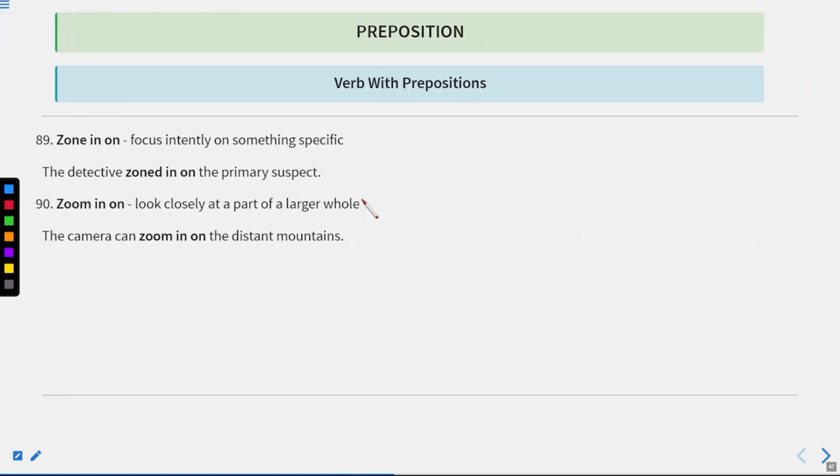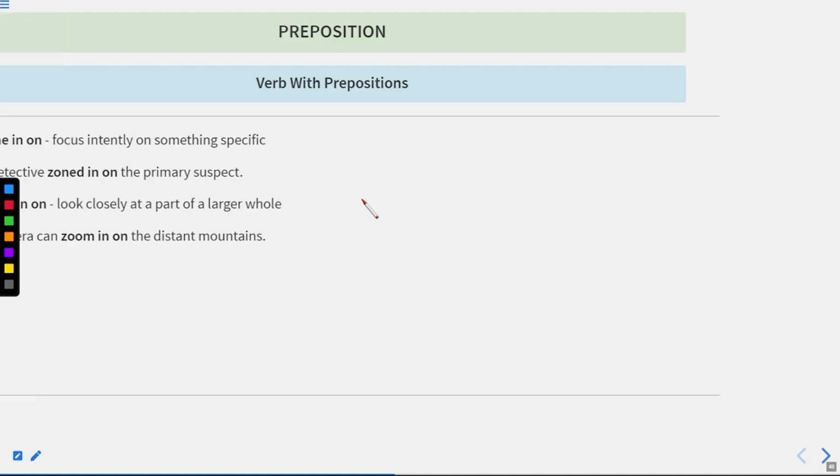Zone in on. Focus intently on something specific. The detective zoned in on the primary suspect. Okay, so zone in on means to focus intently on something specific. The detective zoned in on the primary suspect. Zoom in on, look closely at a part of a larger whole. The camera can zoom in on the distant mountains. Okay, so we have these two phrases in which we can use the prepositions as well. Now let us move to the next one.